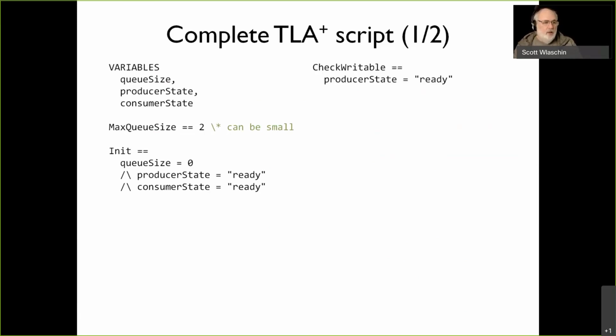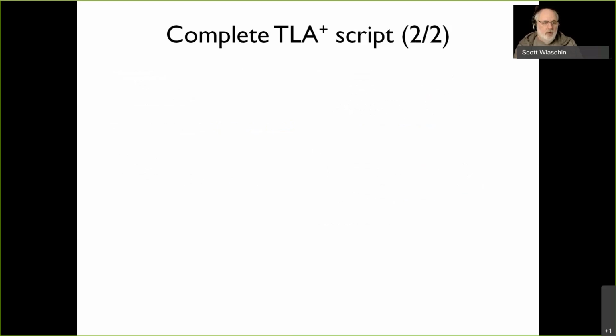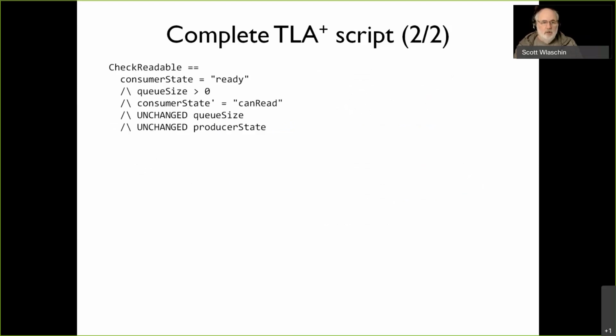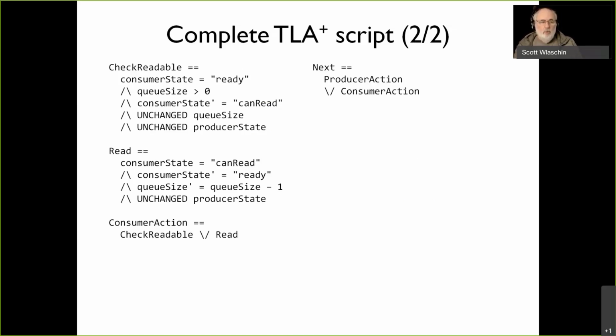And then the producer will start, this is the same code I showed you a minute ago for the producer. And then this is the same code I showed you a minute ago for the consumer. And then finally, for all the possible state transitions we can do, either we can do a producer action or we can do a consumer action. So we've got a choice between the two.